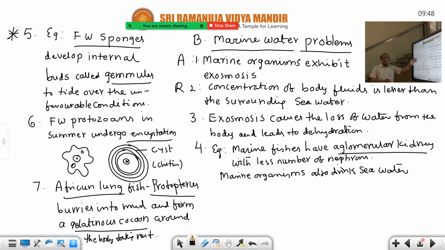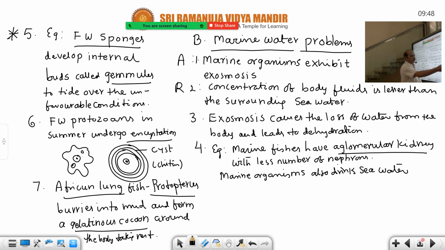This is glomerular kidney, that is aglomerular kidney. Here the chloride cells present, here also chloride cells present. But these chloride cells absorb these salts which are lost through urine. But these receive the excess salts through drinking of seawater. They also drink seawater. Seawater contains more salt. That's why they gain more salts. To eliminate those salts, same chloride cells help.